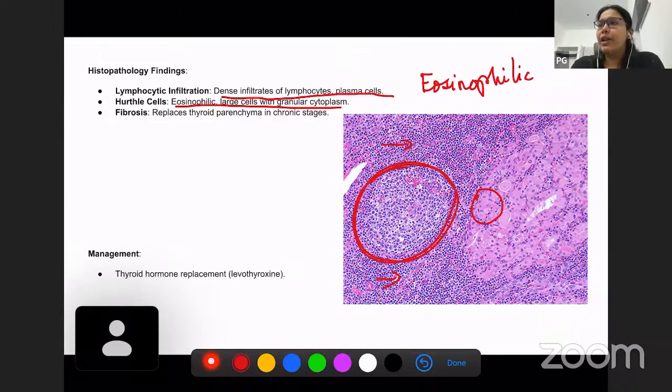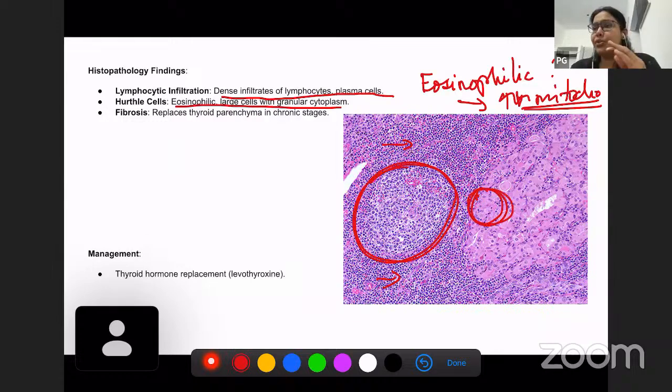Okay, they have become more eosinophilic in appearance. Why have they become more eosinophilic in appearance? They have increased mitochondria. Because of the increase in mitochondria, they take up more eosinophilic stain and become more eosinophilic in appearance. So these cells are called Hurthle cells, and these can be seen in